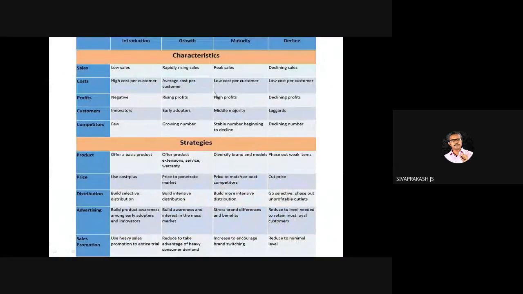Then use this, most important for your preparation from the PLC, product life cycle. Right? If you are strong in this, strong in this manner, it's not touching. You need to understand from the marketing mix, compare the strategies, pricing strategy. Growth stage, and the pricing strategy would be best.